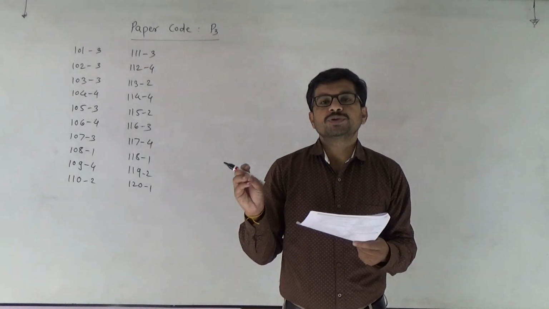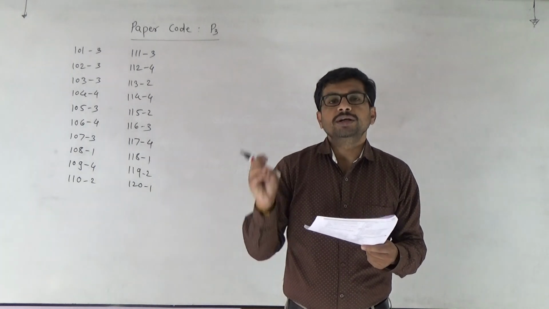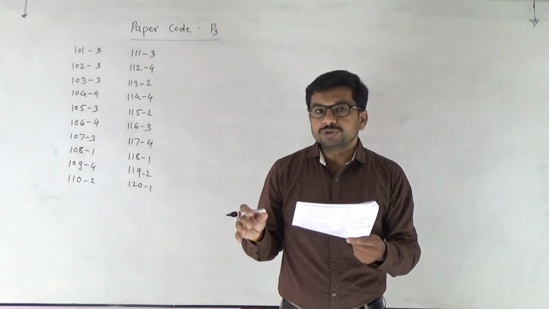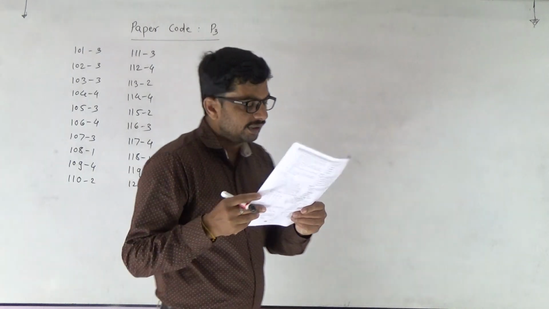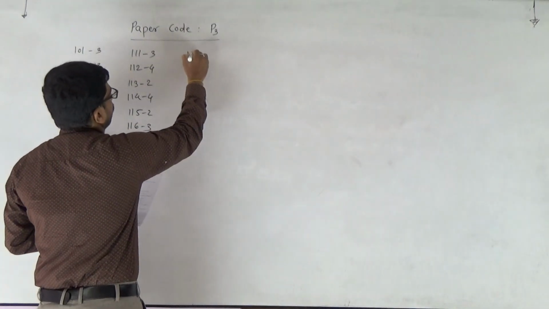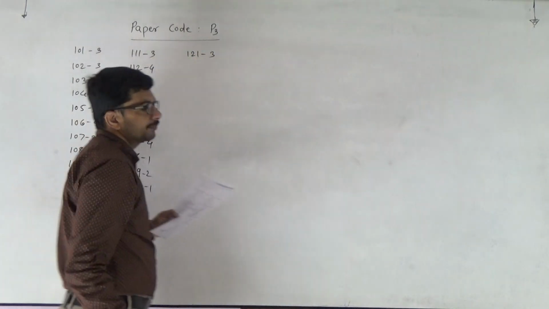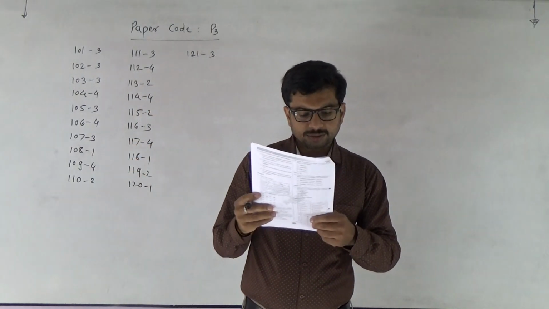Next 121. During the purification process for recombinant DNA technology, addition of chilled ethanol precipitates out. Due to addition of chilled ethanol, DNA is precipitated out there. So the answer is third one, DNA. 121, third one.